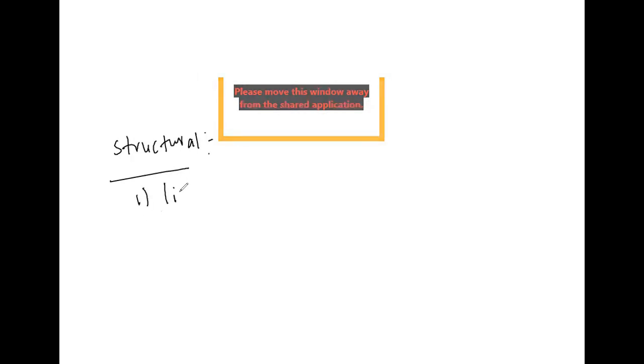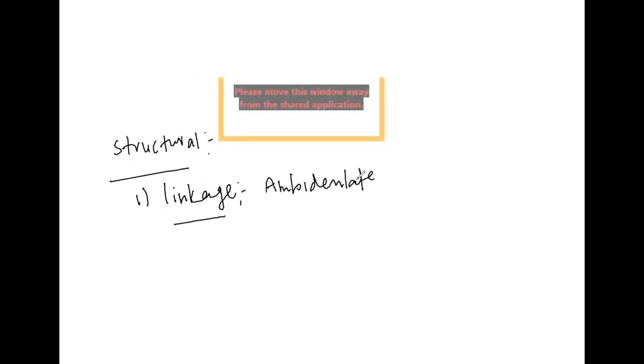The first one I can write as linkage isomerism. This linkage isomerism is shown by what type of ligands? The ambidentate ligands are going to show linkage isomerism.